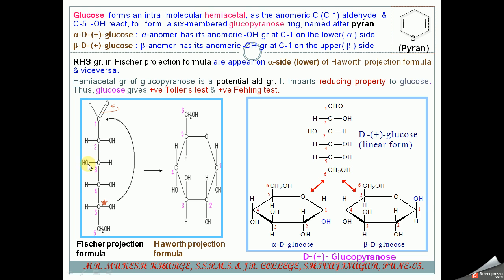And the H, OH and H, which are placed on the second, third and fourth carbon respectively on the left hand side, they are on the upper side in the Haworth projection. Only the position of the newly created OH group on the anomeric carbon, that is the first carbon, changes. In this way you can easily remember how the Fischer projection formula is converted into the Haworth projection.